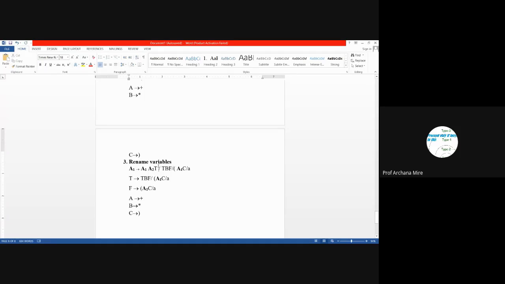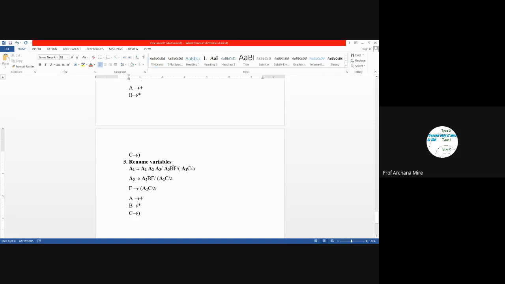Then the next variable which is occurring is T. So I will rename this T with the new variable A3, and all occurrences of T will be replaced with A3. Again, here it is T, so let's write it as A3. Here also it is T, A3. Then I can't find any more T.